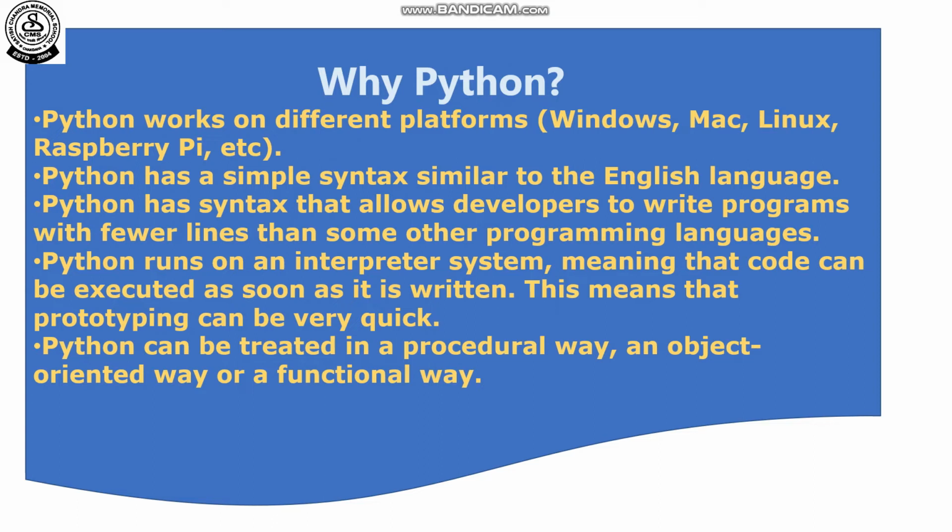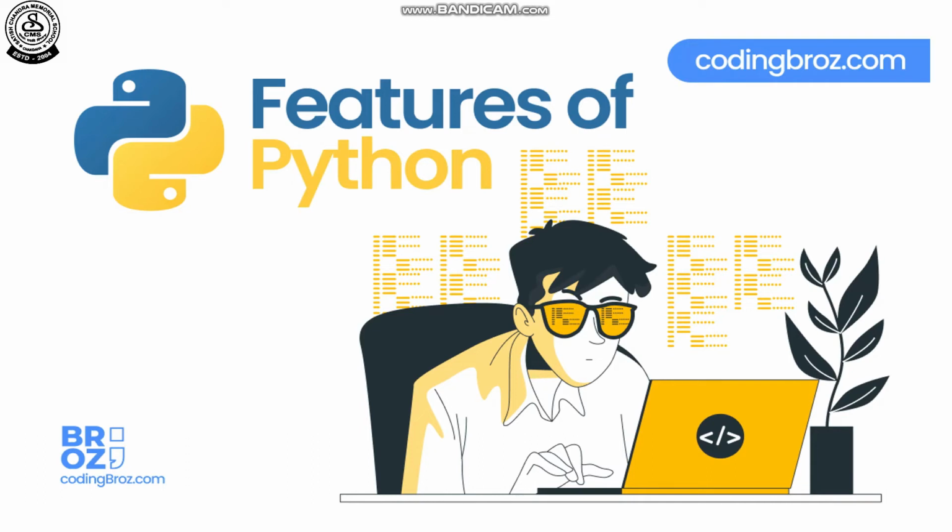That means in a Python interpreter you can run Python code just after writing the code. So it is very easy to execute the code, run the code. Last but not the least, Python can be treated in a procedural way, an object-oriented way, or a functional way. So for this reason, we will use Python. Now, it may not be clear to you why I will use Python for this boring theoretical matter. No. Now, my dear students, I want to describe some features of Python, then you will be able to understand.